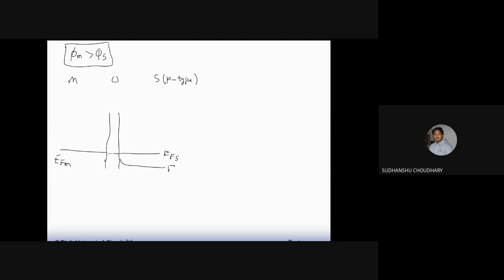So this is EV, let us say, and similarly this is EC, that is the conduction band, and maybe here let us say my intrinsic level, that is in between EC and EV. So I have the intrinsic level. This is my metal oxide semiconductor junction, and this metal work function is greater than, let's say this is the vacuum level.